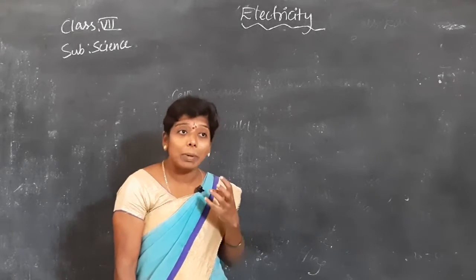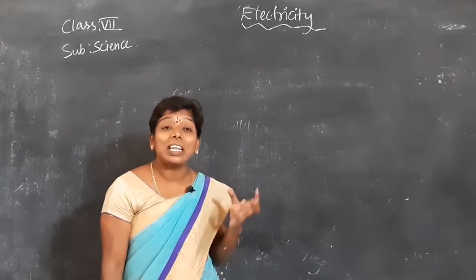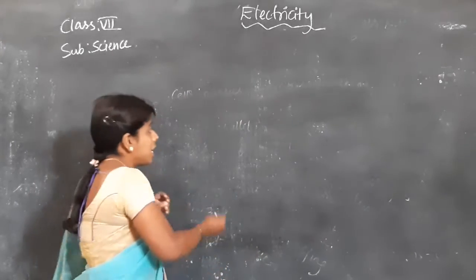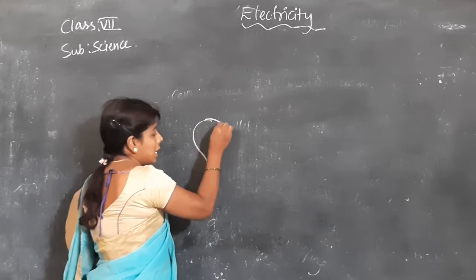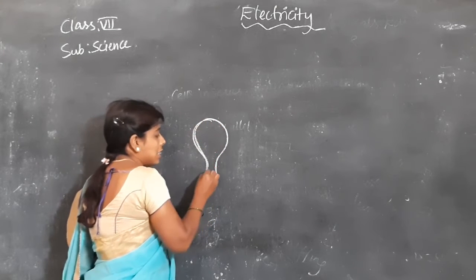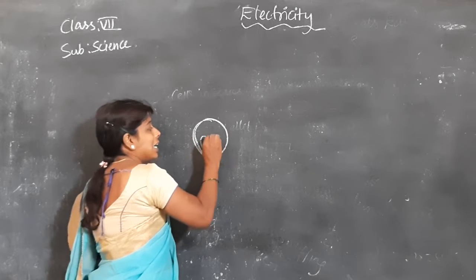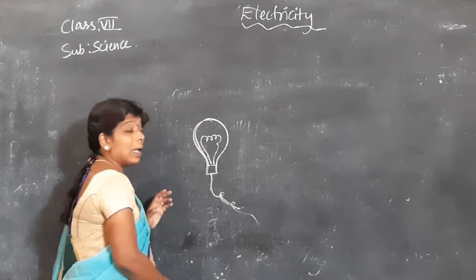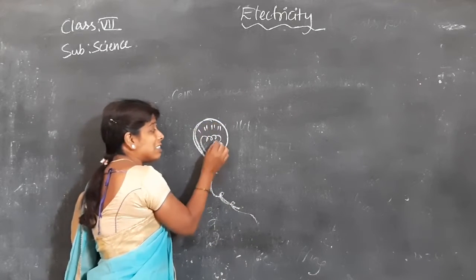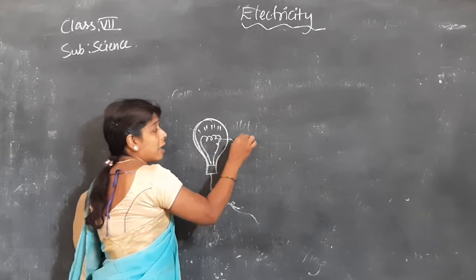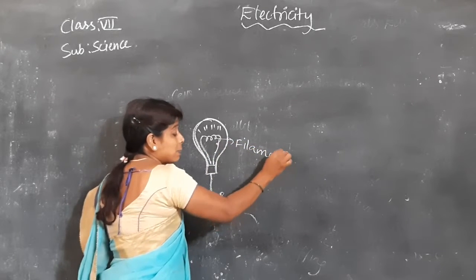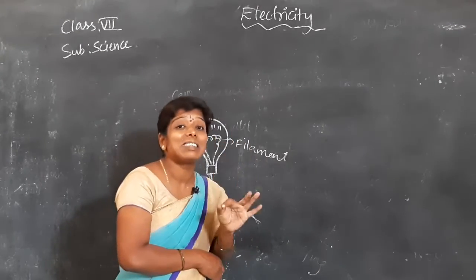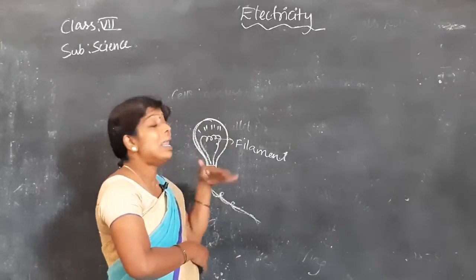When current is passed through this bulb, this is the filament. When the charges are passed through this wire to the filament, first the filament is getting heated up, then light comes out.